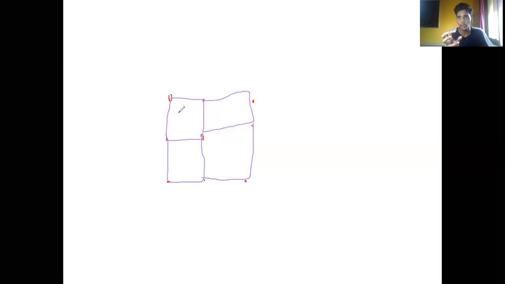Now if I am joining this via this, a simple structure is forming, you can see very clearly. If I'm joining the points like this, I'm getting the geometry. Step by step, as I join all the points, the geometry is revealed. So lattice is a geometrical representation.